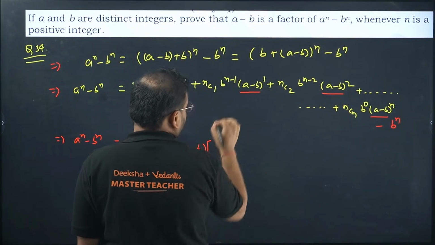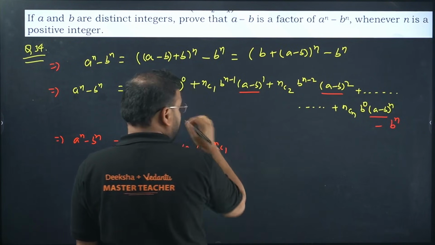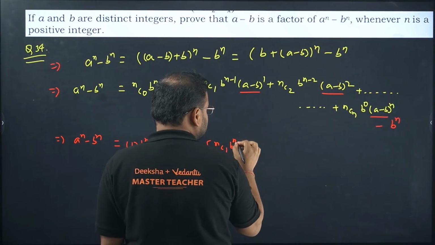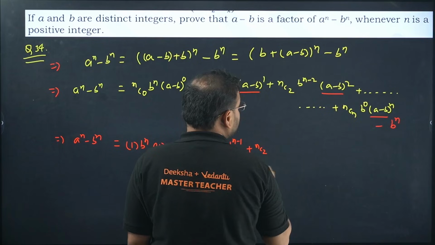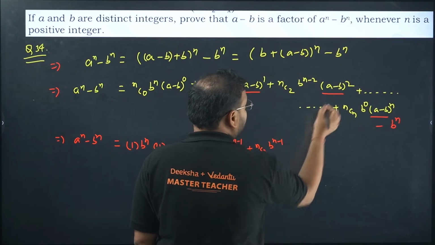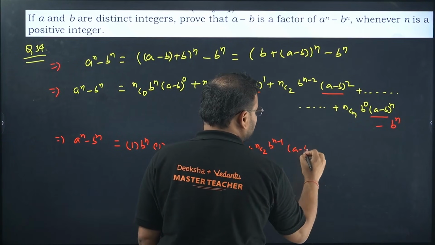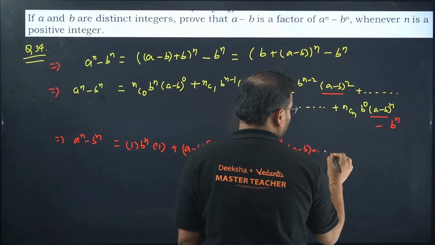Yes. Now you can see the trend. What I'm getting over here, NC1, just to keep things simple for me, I'll not change anything else. B power n minus 1. This is gone. NC2, b power n minus 1. I have whole square, means I'll keep one of these as it is, plus dot dot dot.